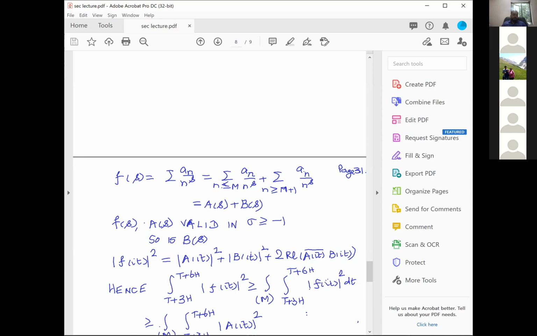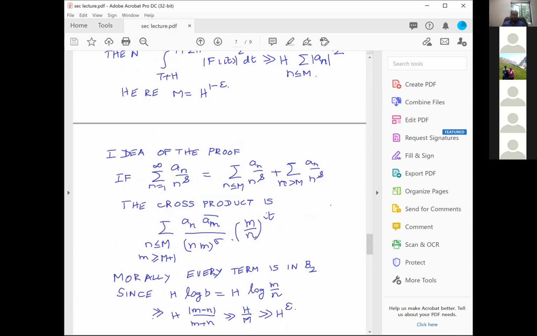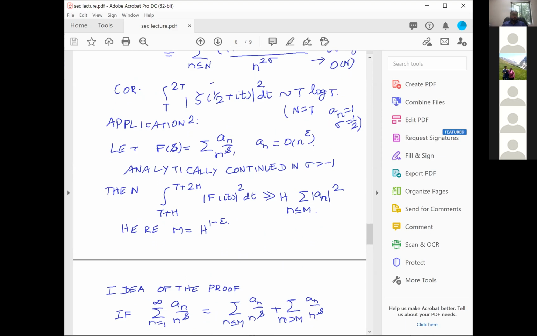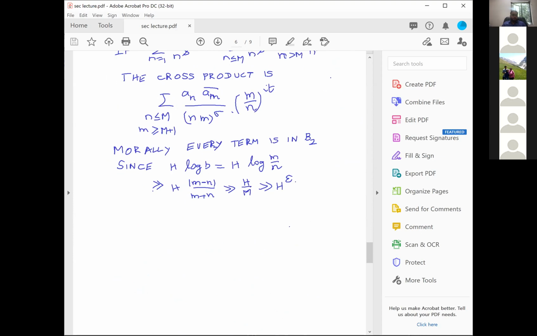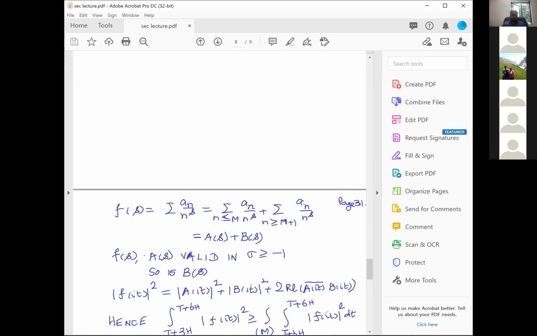Now remember, I am already assuming my f of s is analytically continuable in sigma bigger than -1. And therefore, this f of s is already valid in sigma bigger than -1. And my As is also valid in sigma bigger than -1 because it's a Dirichlet polynomial, and any Dirichlet polynomial is valid anywhere. And Bs, therefore, is also valid in sigma bigger than -1.